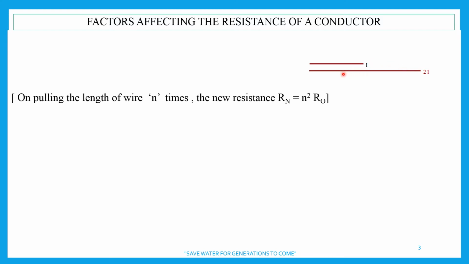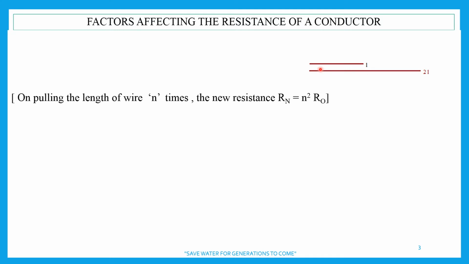Now, who will give the answer? Kanishk is saying it will change because here the length is higher. Its length is twice of this, right? So how is this resistance affected? We know that resistance is opposition to the flow of free electrons when potential difference is applied across the ends of the conductor. When the electrons have to drift from one end to another, in which case do they have to travel a longer distance?